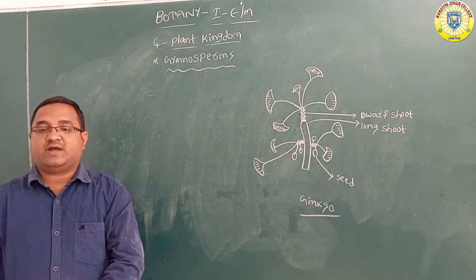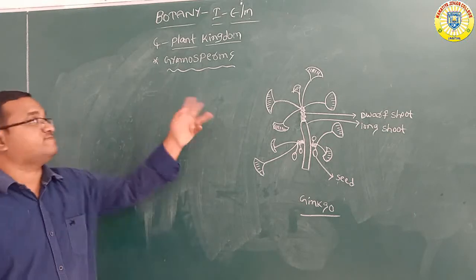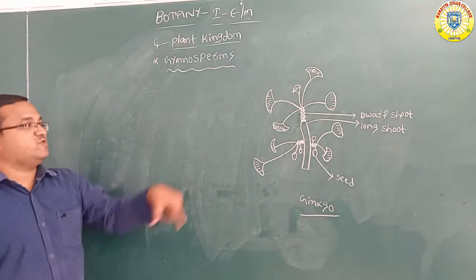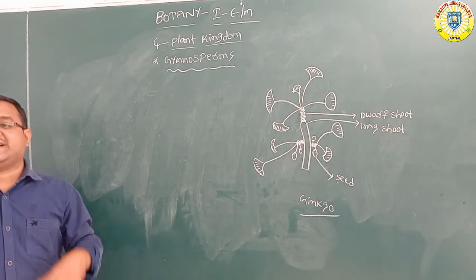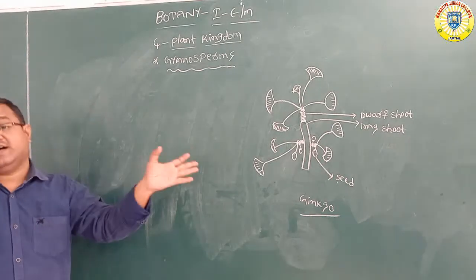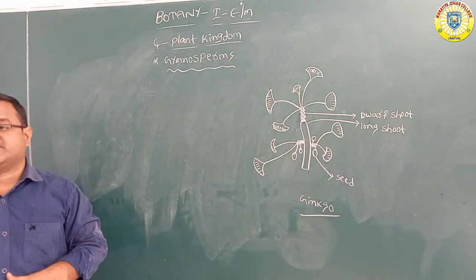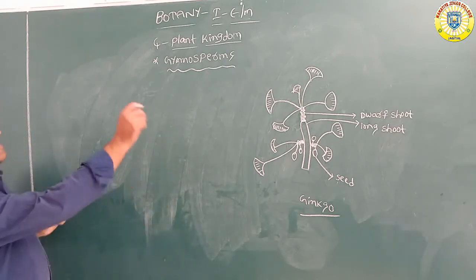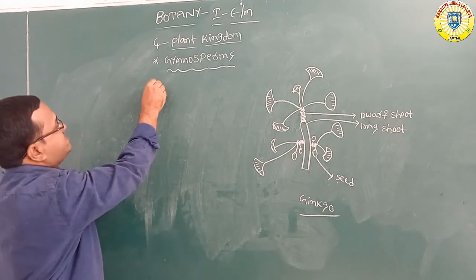Algae completed, bryophytes, pteridophytes, now gymnosperms. But what are the gymnosperms? What are the characters of the gymnosperms? What groups are there in gymnosperms? Especially, what is meant by gymnosperms?